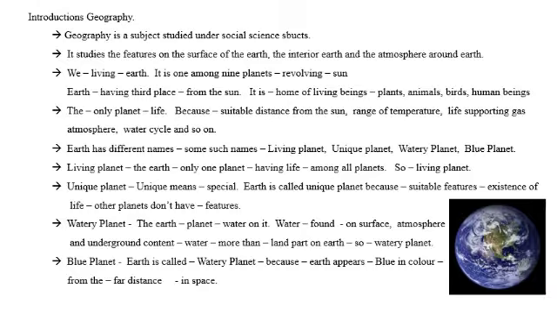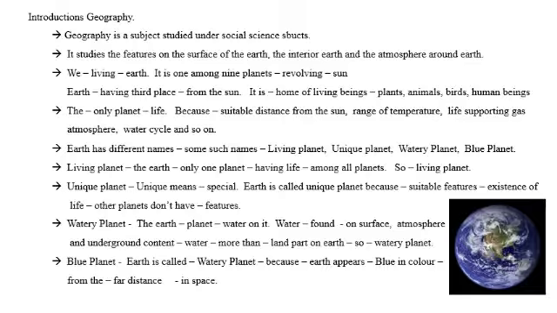First of all, we will see why earth is called a living planet. The earth is called a living planet because it is the only one planet in the universe which is having life, so only it is called a living planet. There is no other planet in the universe which is having life.